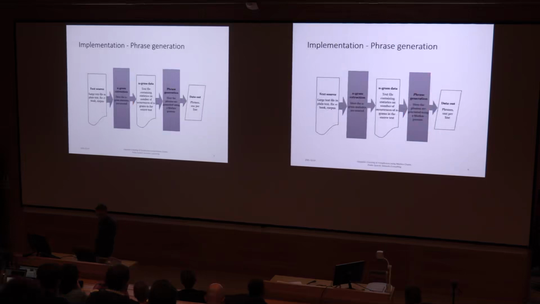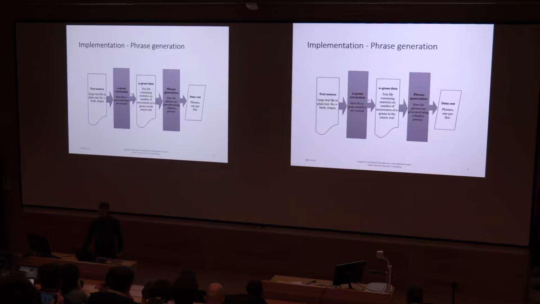So the actual phrase generation is split into 2 phases, with 1 console application for each. The first application will take a large text file as input, extract the n-grams, and generate n-gram statistics.